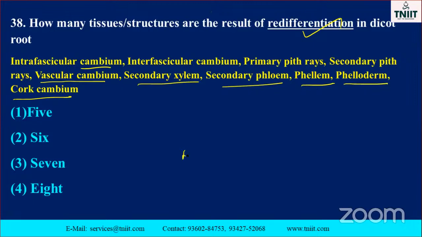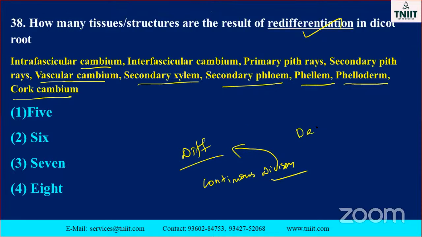Differentiation means continuous division occurs. That type of cell is called a differentiating cell. Dedifferentiation means the cells lost their dividing ability.